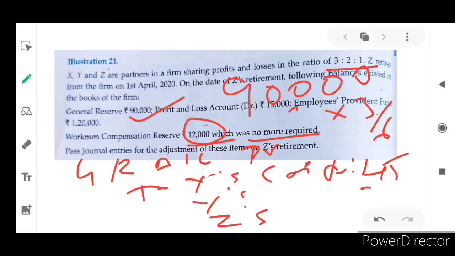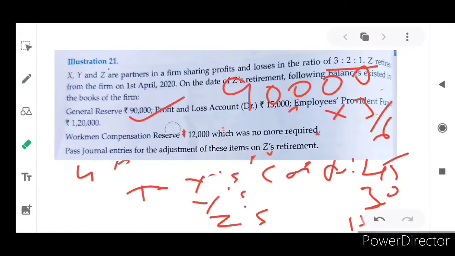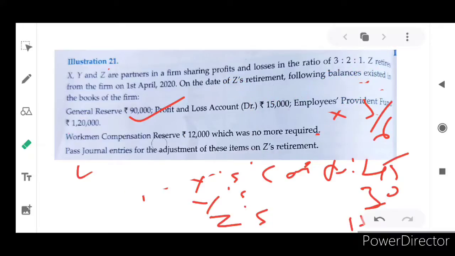Then 30,000 for Y and 15,000 for Z, isn't it? So this is the journal entry for general reserve.